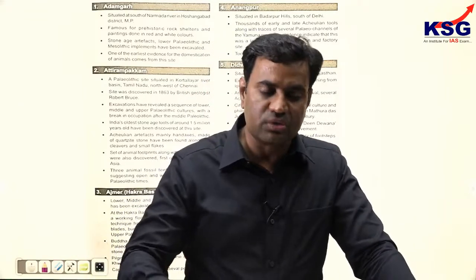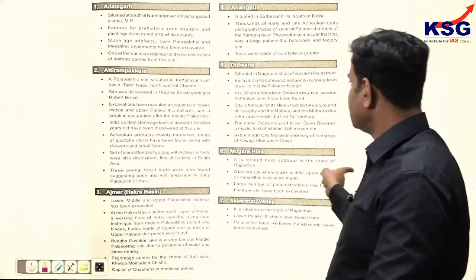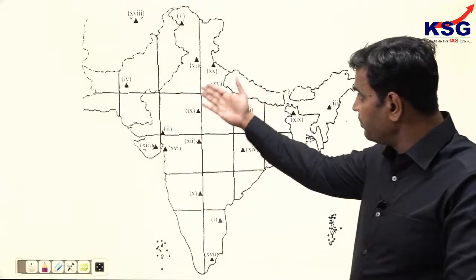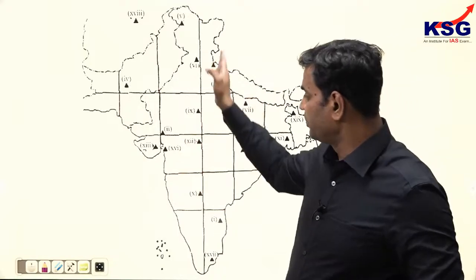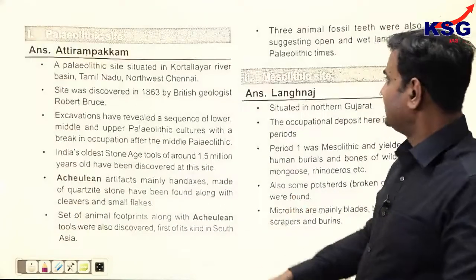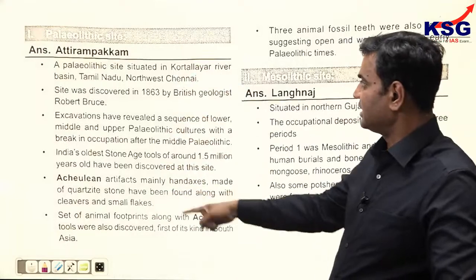And therefore, it is in the interest of the students to look into this map entry, score 40 plus out of 50, and then score 150 plus in history optional paper 1. Clear? So descriptive notes as well. In fact, we have given previous year questions also. 2021 sites. Clear? 20 sites asked by UPSC. We mark the 20 sites and then we give them information that these are the sites.